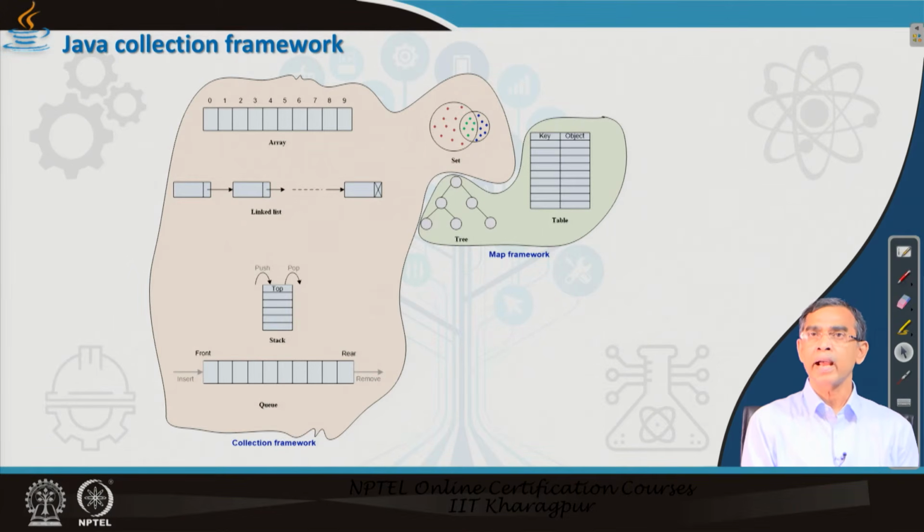So objects along with a key, which uniquely represents a particular object, can be used to store and retrieve information in an efficient way.